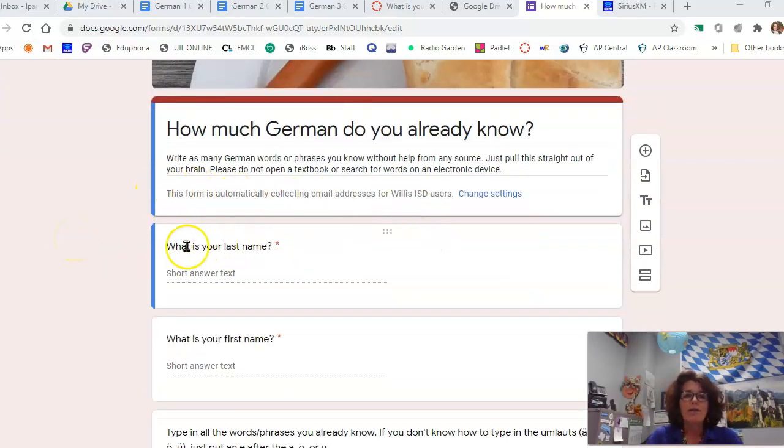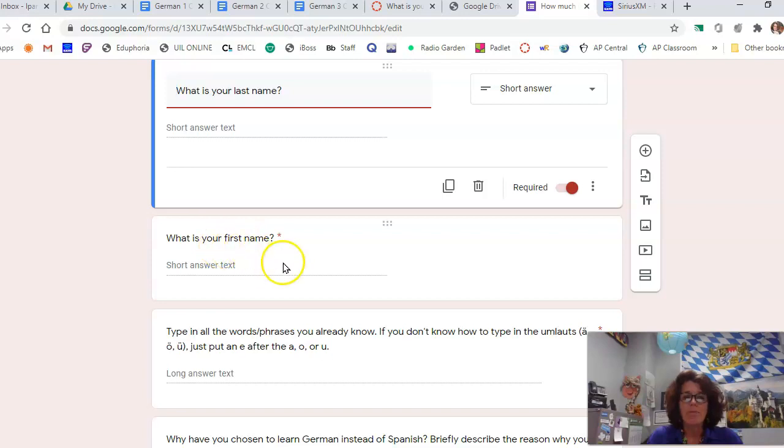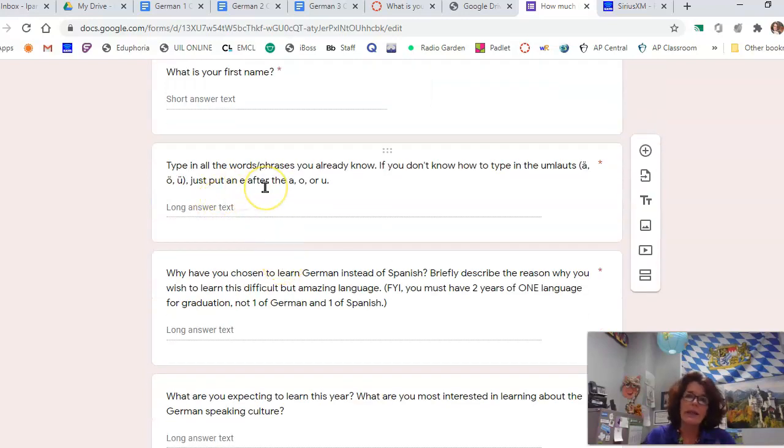On this first section here, I want you to write your last name. Then I want you to write your first name. In a second section, it's going to take it to an Excel sheet for me to look at. And right here in number 3, you're going to type in all the words or phrases you already know. This is coming from your head, please. Don't look them up. Don't Google them. Don't open up a book that you've got lying around and just start throwing in a bunch of words.